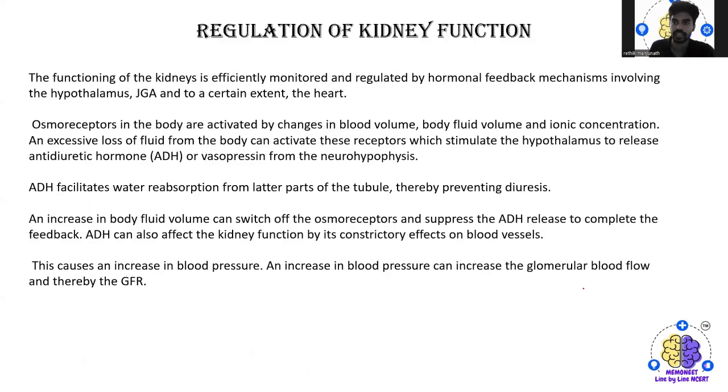Then the regulation of the kidney function. The function of the kidney is efficiently monitored and regulated by the hormone feedback mechanism involving the hypothalamus, then JGA, and to a certain extent, even the heart. Then the osmoreceptors in the body are activated by the change in the blood volume, body fluid volume and ion concentration. An excessive loss of fluid from the body can activate these receptors, which stimulates the hypothalamus to release